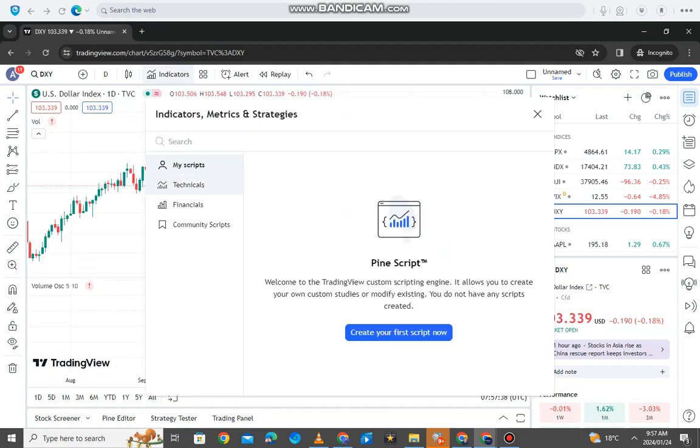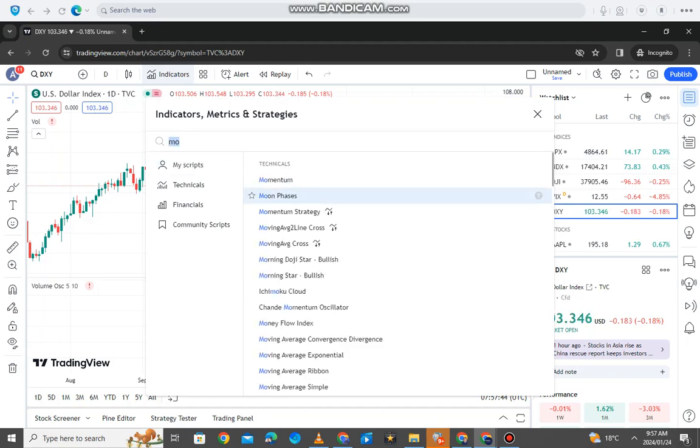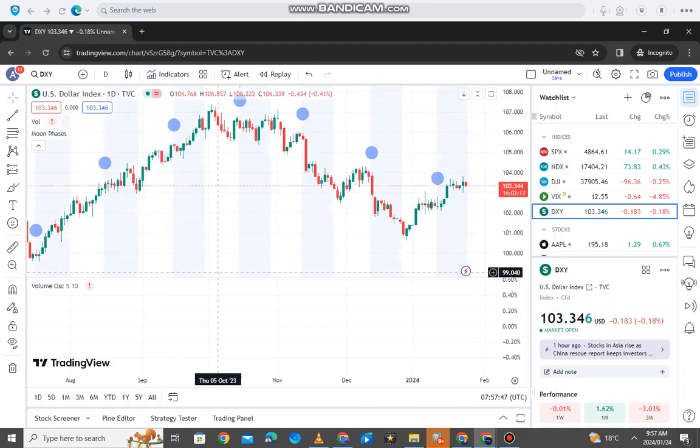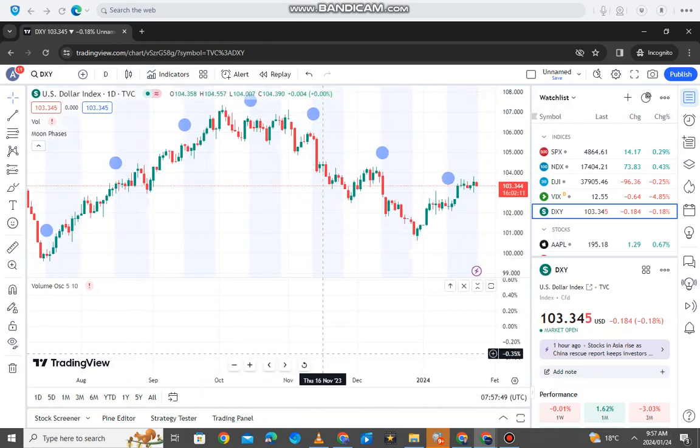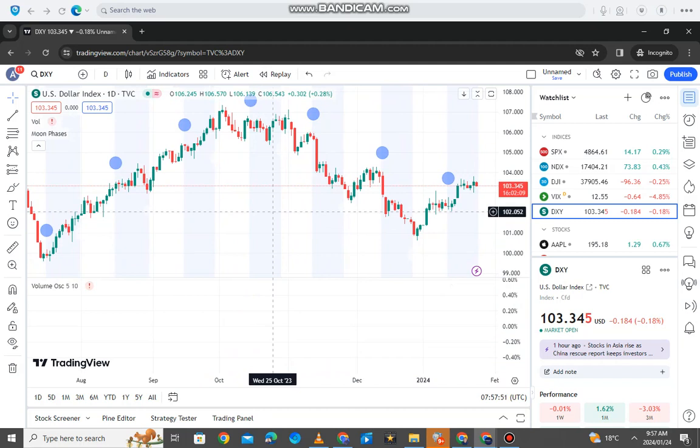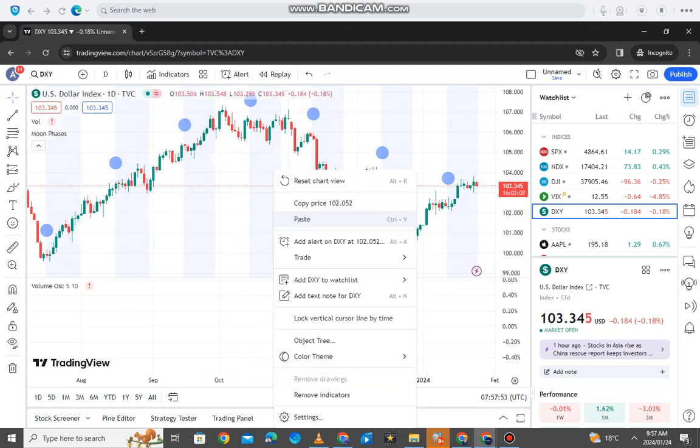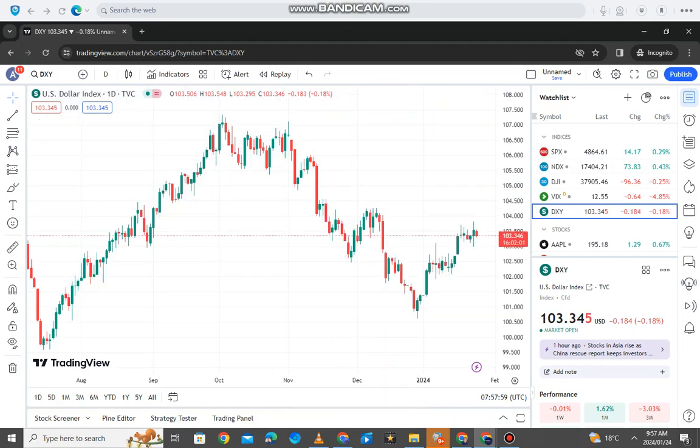Let's add a random indicator so that you can see, I'm going to add a moving average, or that moon phase, or whatever that is. Okay, so you're just going to have to go to that volume indicator and right click. Once you right click, it's going to have a remove indicator option, so you just navigate to that. You're going to remove that and you're going to have a clean chart like that.